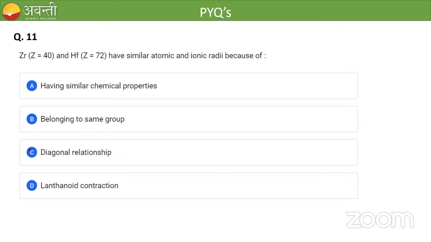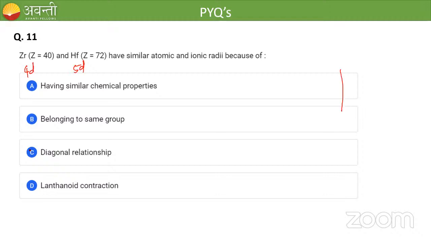Zirconium and hafnium have similar atomic and ionic radii because of. Why are these two elements having similar atomic and ionic radii? Any idea from anyone? Zirconium is a 4d series element, and hafnium is a 5d element.